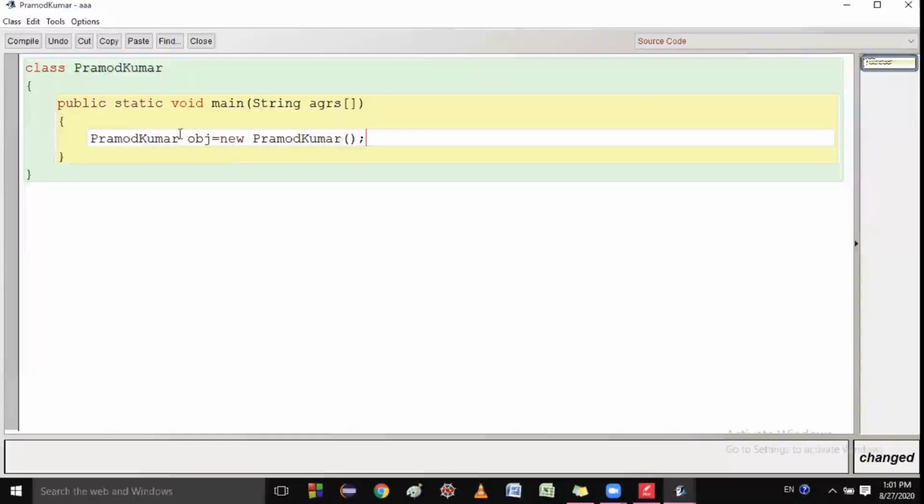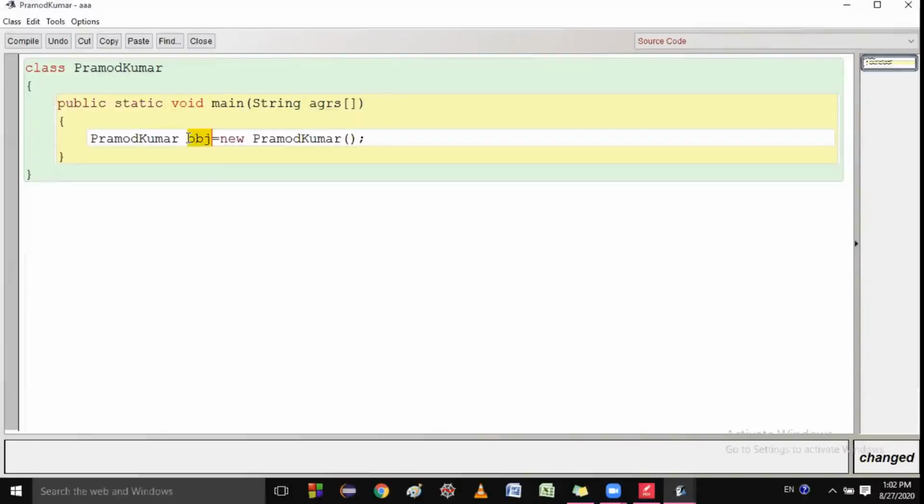And I said one more thing, that if you relate with your real life, then you know that this object is the real entity. So if I talk about the group animal, animal is having cow, dog, elephant. Those cow, dog, elephant can walk, can eat, can talk, and they are having their properties like ear, like hair. So does obj behave as a cow or not? Can I say obj behaves as a cow?